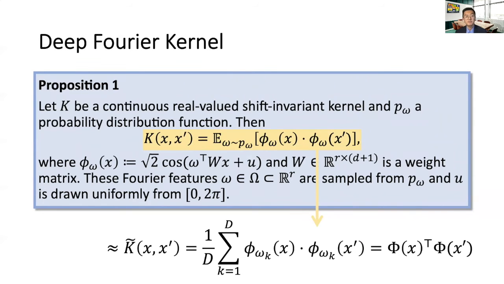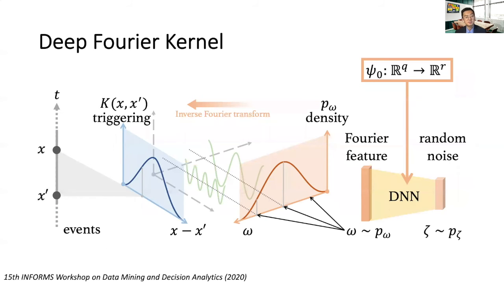Specifically, the deep Fourier kernel is defined as the inner product between x and x prime's Fourier embeddings. The Fourier embedding phi x can be viewed as the approximation of the kernel-induced feature mapping, which consists of a number of Fourier features from the optimal spectrum specified by the distribution p omega. The optimal spectrum is represented by a deep neural network.